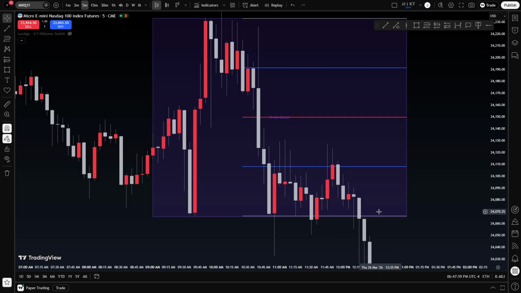It's like, okay, I'm so lazy. I don't even want to go up there. Let's just go. I'm just ready. I don't want to do anything else but drop lower. That's exactly what it's telling you. But if it hits that equilibrium and respects it, it's like, okay, I guess I'll do this first, then I'll drop, because it just provides the smart money extra confluence or better opportunity to actually take shorts.